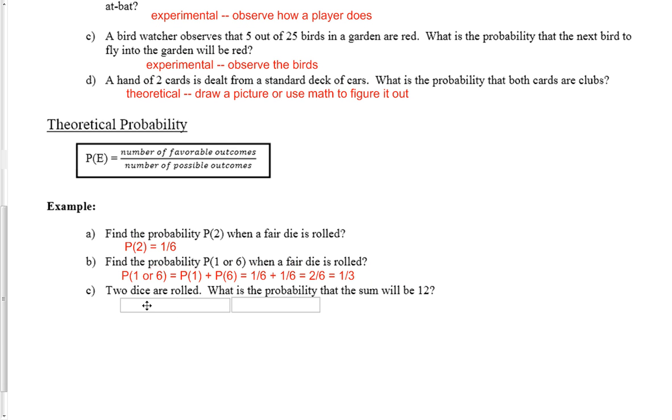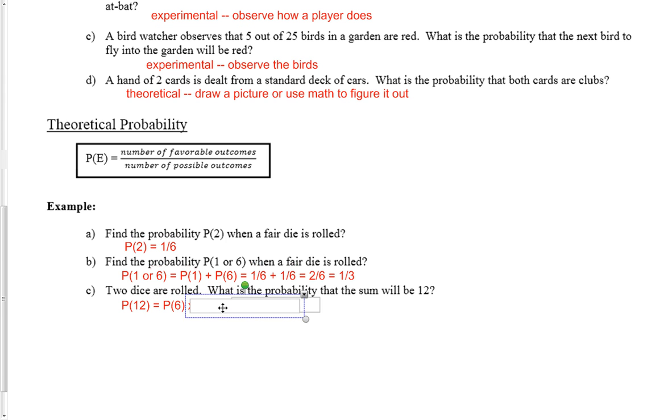Next one, 2 dice are rolled. What is the probability that the sum will be 12? Well, as we started to talk about earlier, the only way to get a sum of 12 when you roll 2 dice is to have a 6 and a 6. So we need to find the probability of a 6 and getting a 6.